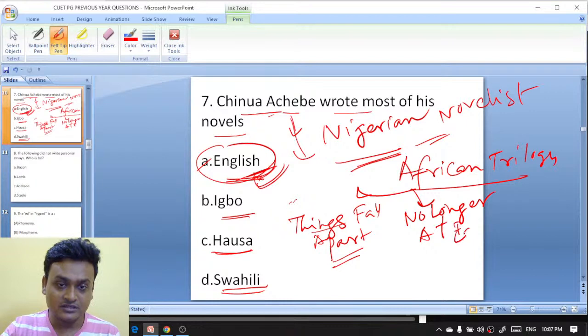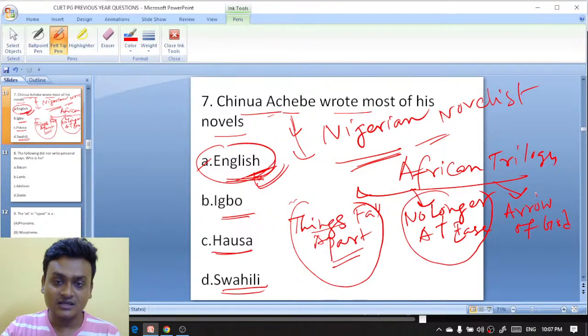And the third one is Arrow of God. So Things Fall Apart is the first novel, the second novel is No Longer at Ease, and the third novel is Arrow of God. This is the African trilogy.